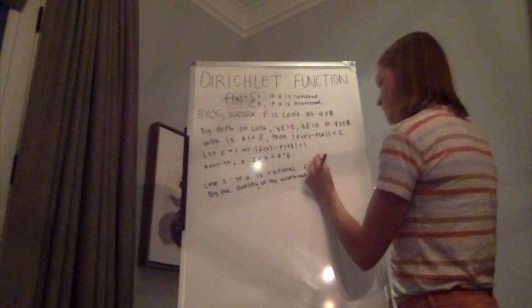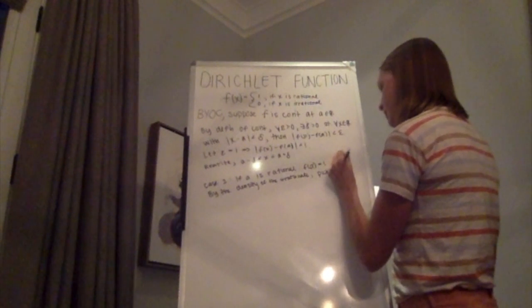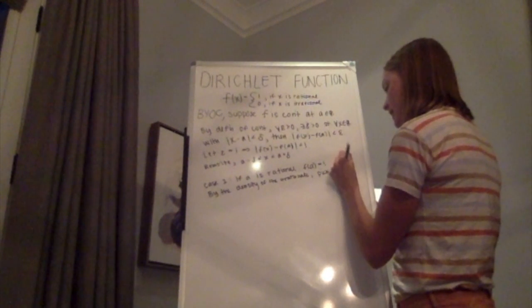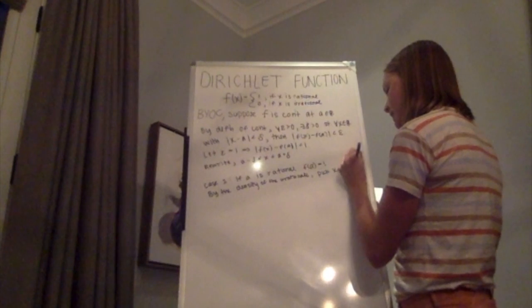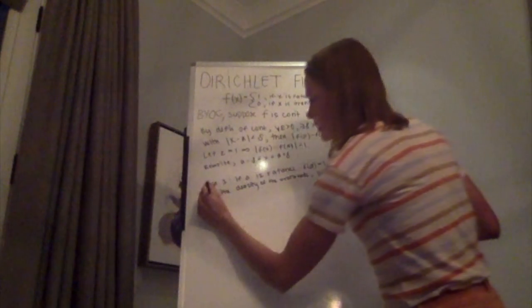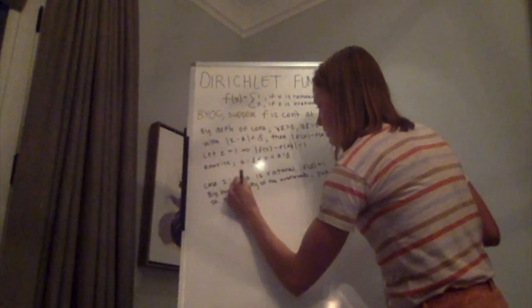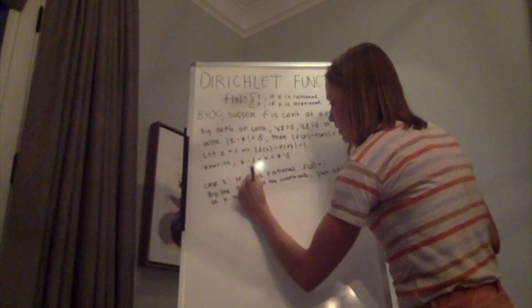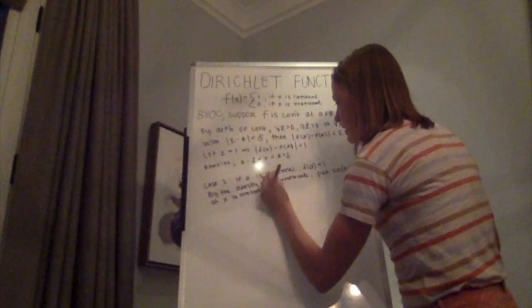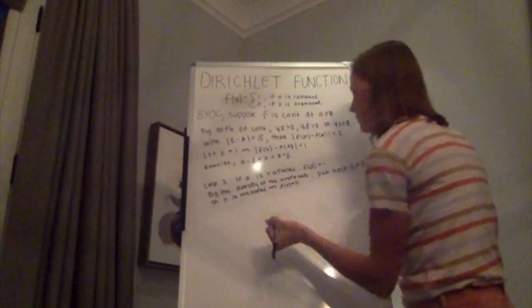So by the density of the irrationals, pick an x within this interval, a minus delta, a plus delta, such that x is irrational. This implies that f of x would be 0.